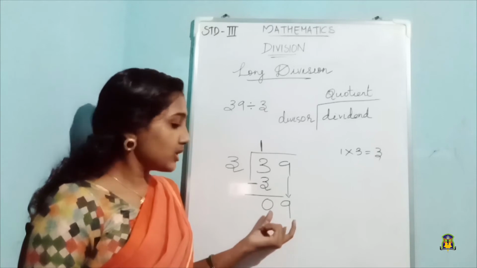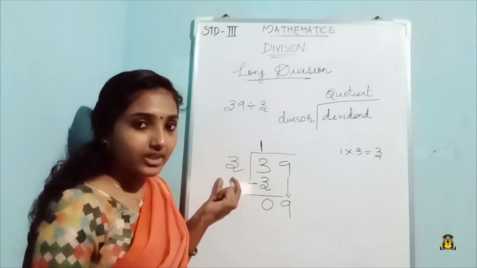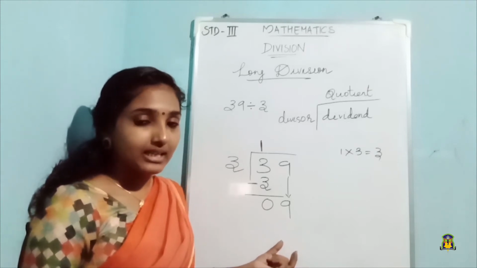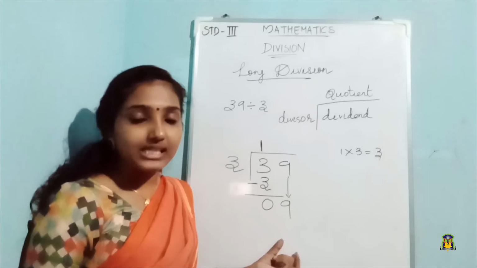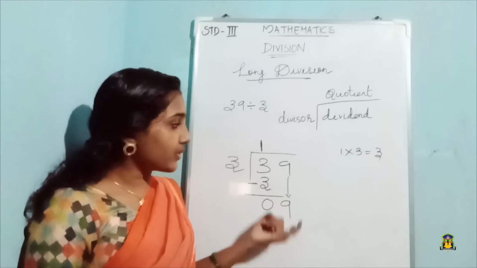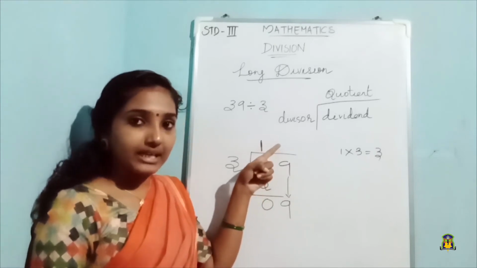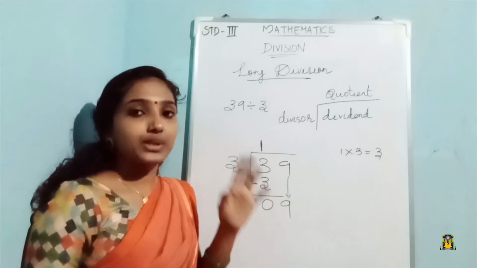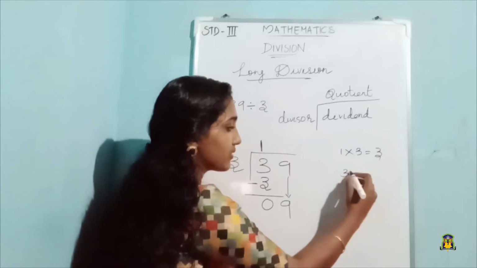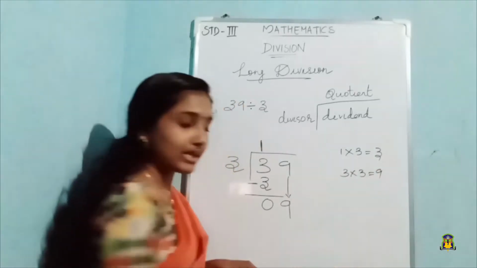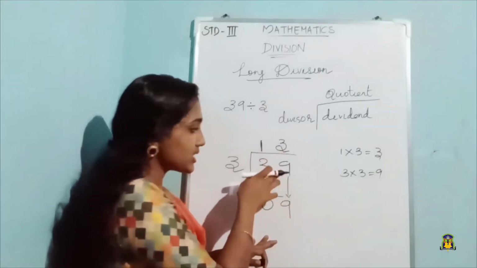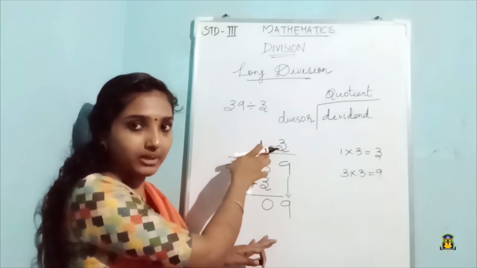So what we will do? We will check in the table of 3 how many times we will get 9. 3 3s are 9, right? So we will write that 3 on top of this 9 in the quotient, please. In the table of 3 we will get 9 how many times? 3 times, right? So 3 into 3 is equal to 9. So we are writing that 3 just on top of this 9 in the quotient.